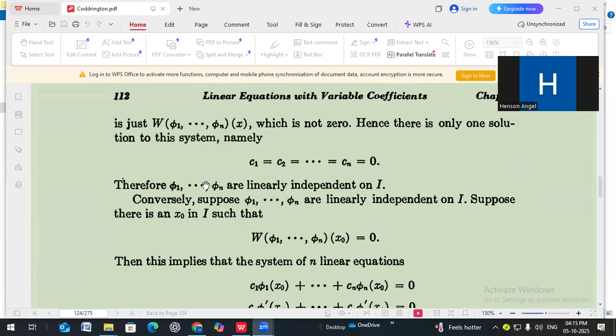Conversely, suppose φ1, φ2, φ3, ..., φn are linearly independent on the interval I. We have to prove that the Wronskian is not equal to 0.